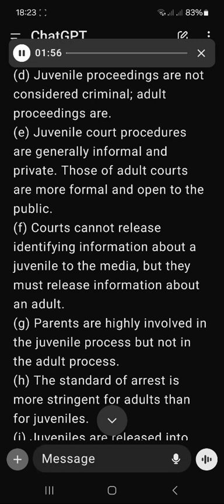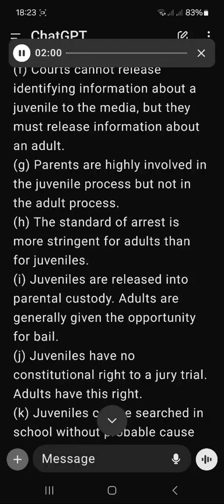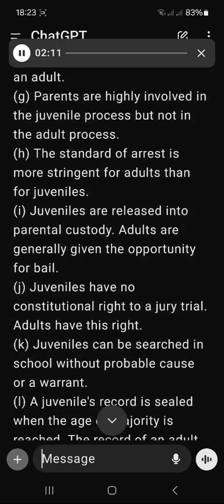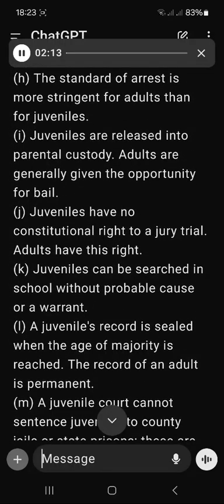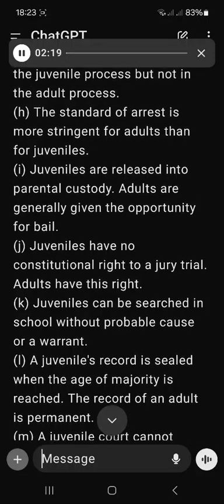F. Courts cannot release identifying information about a juvenile to the media, but they must release information about an adult. G. Parents are highly involved in the juvenile process, but not in the adult process. H. The standard of arrest is more stringent for adults than for juveniles. I. Juveniles are released into parental custody. Adults are generally given the opportunity for bail.